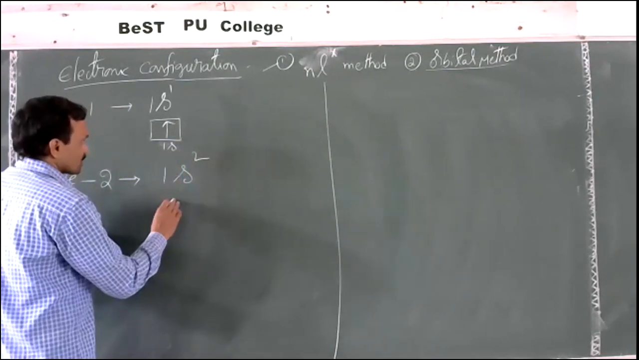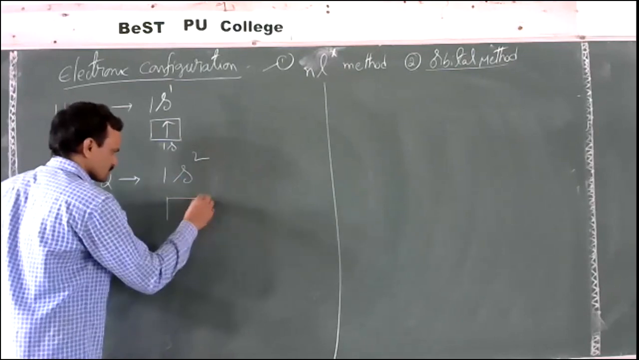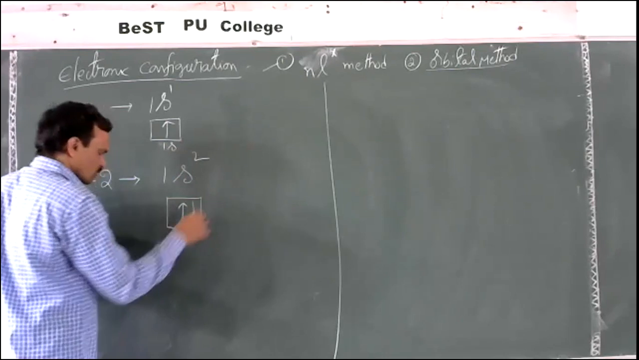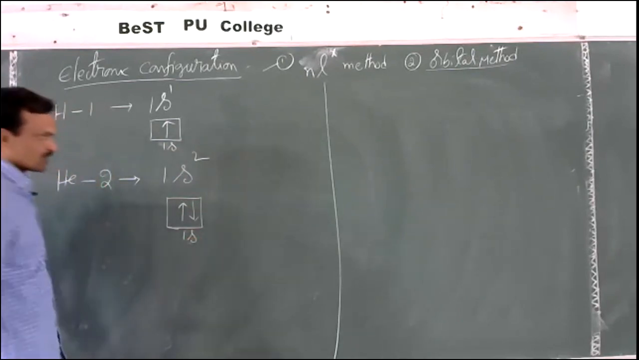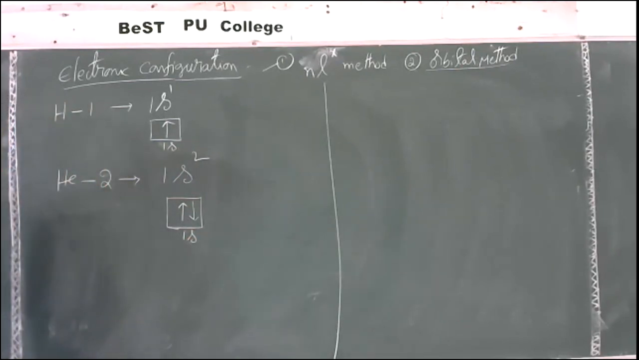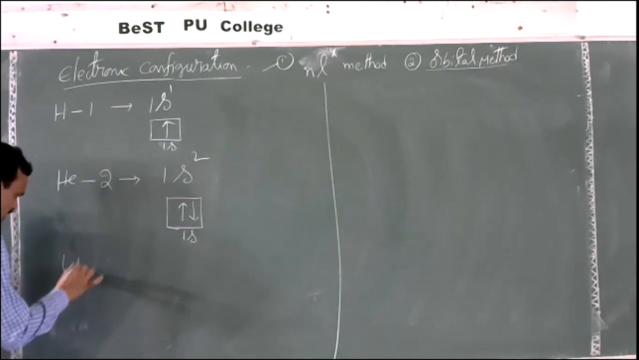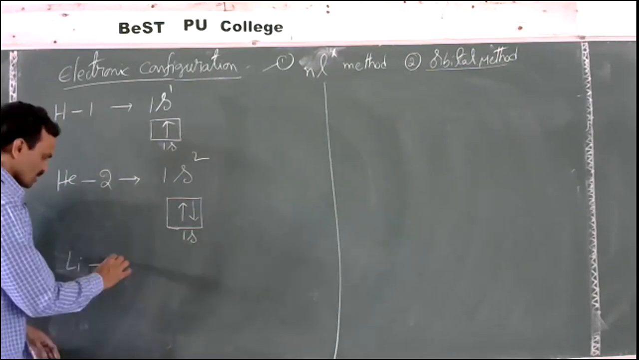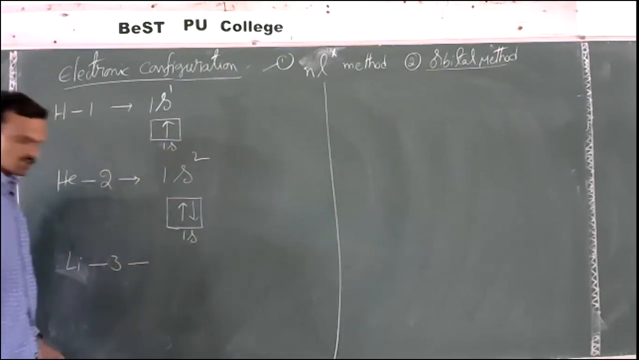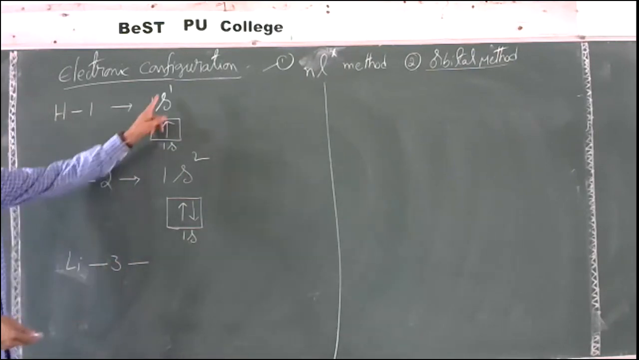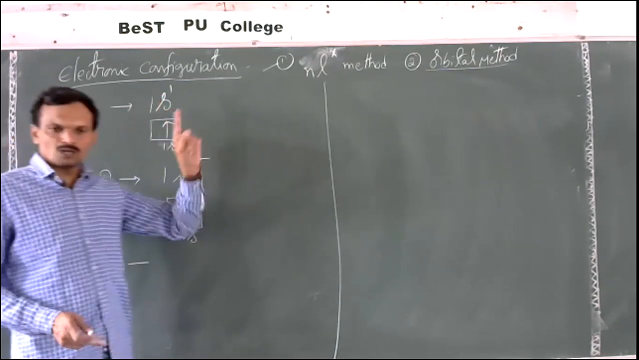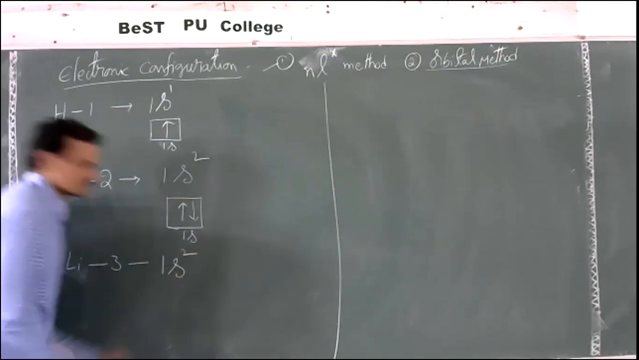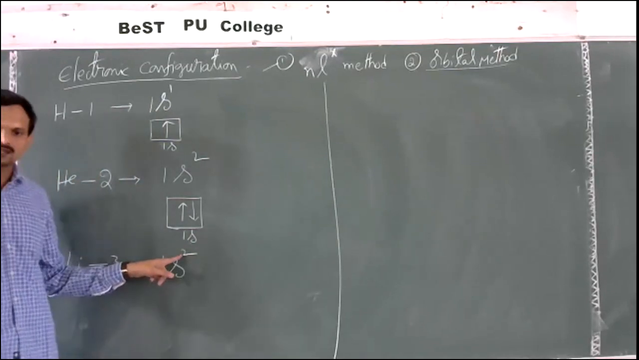Now the same in the orbital method will be represented like this: one upward arrow, one downward arrow. This is 1s, helium. Now I'll go for lithium, Li. The atomic number of lithium is 3. See, the s subshell can accommodate only 2 electrons, so 1s2 over, 2 electrons. Not more than 2 electrons in the s subshell.